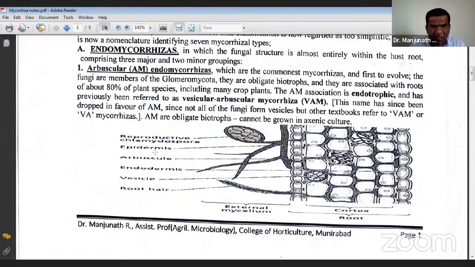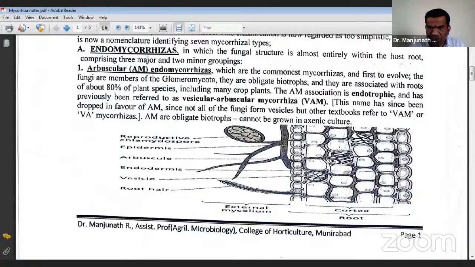You can see the arbuscules present inside the cell, spread just like root hairs inside the cell. You can see the vesicles in the form of globules, and arbuscules are rooty structures occupying the cell.